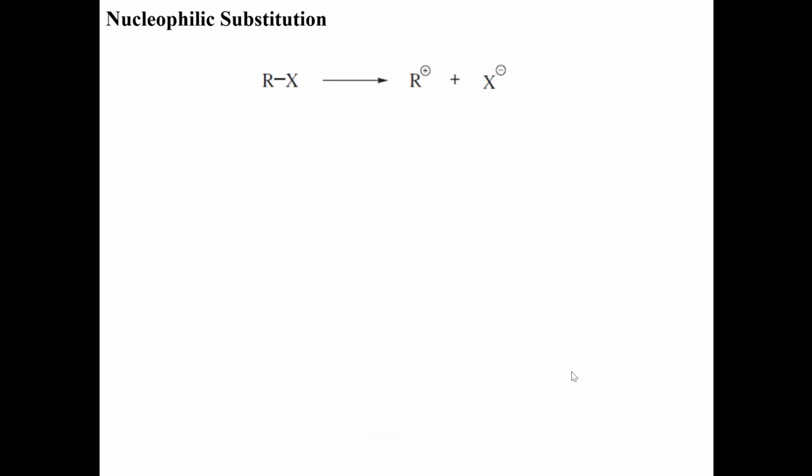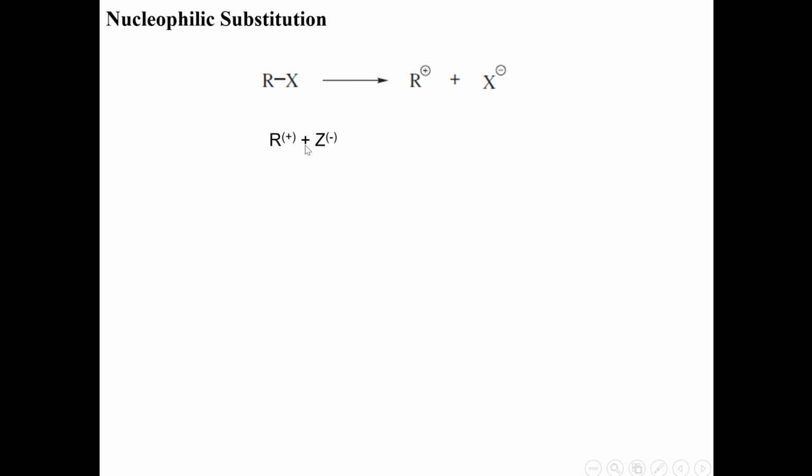Nucleophilic substitution: if I take RX, an alkyl halide, it can dissociate into R plus and X minus when I treat it with a polar solvent. The carbocation which is formed, which is unstable, can react with a nucleophile, an electron-rich species, and the carbocation is an electron deficient species.